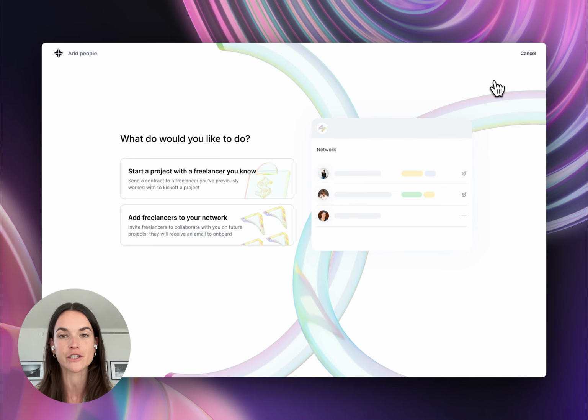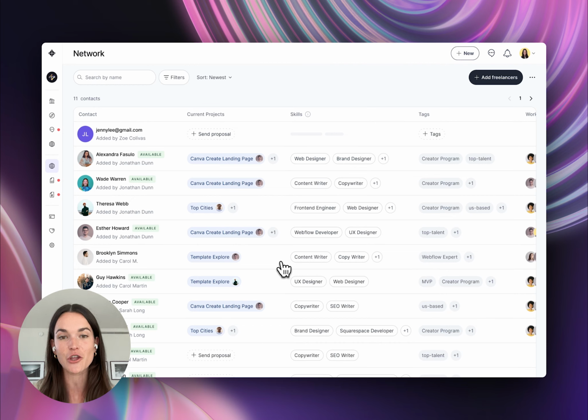First, you can invite freelancers you previously worked with or connected with into your Contra network. Second, you can search through the Contra network for new freelancers and invite them to join your network. As you continue to build out your network, you'll see how quickly and with confidence you'll be able to kick off your next project. Let's show you.